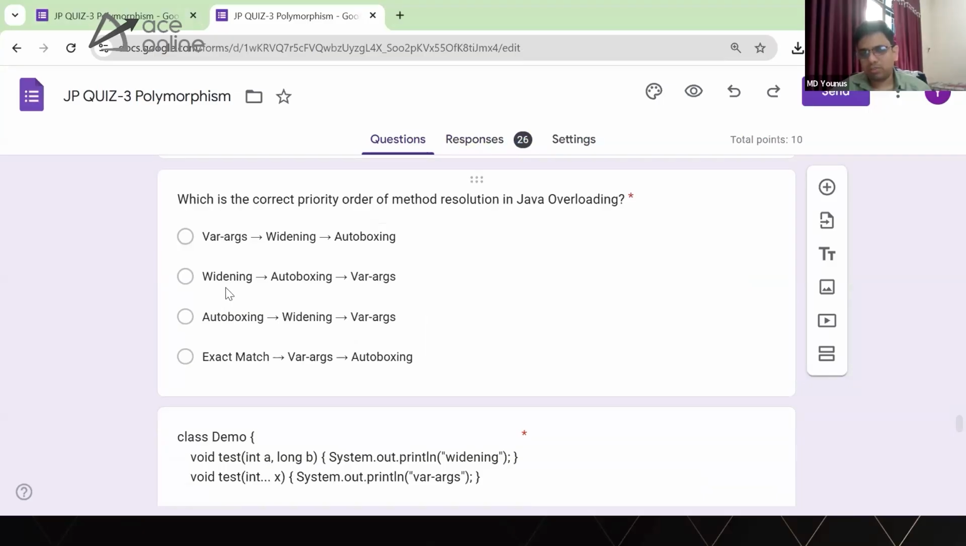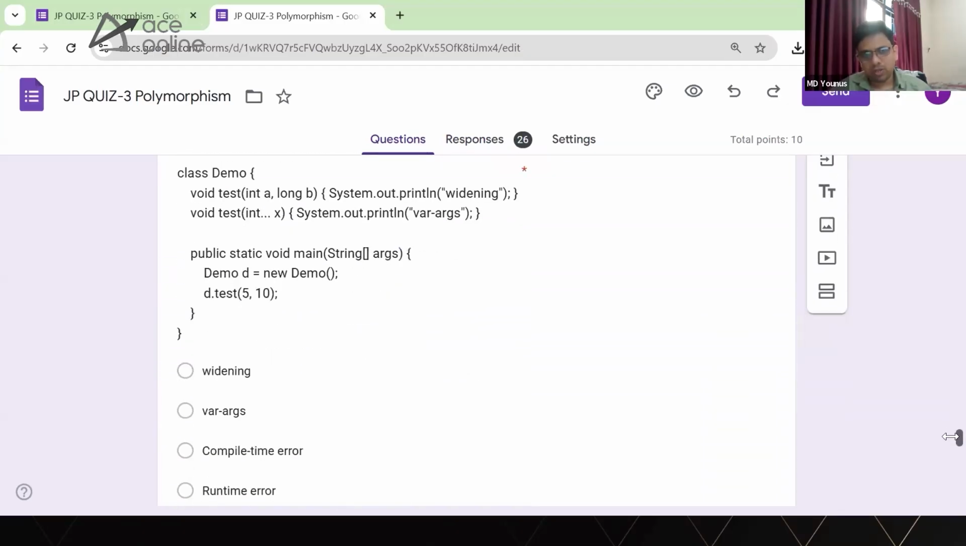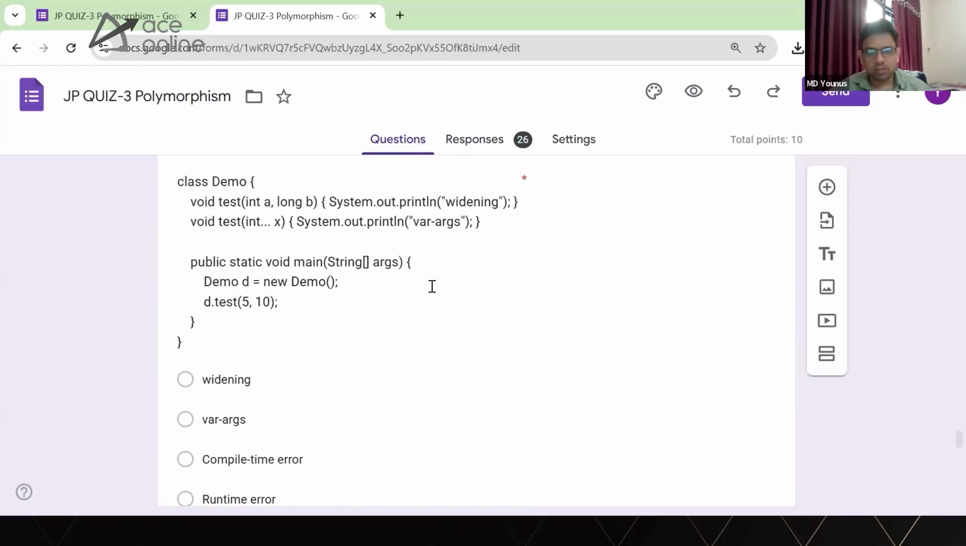So widening is the next priority, then autoboxing, then varargs. So this order is correct. The others are not.